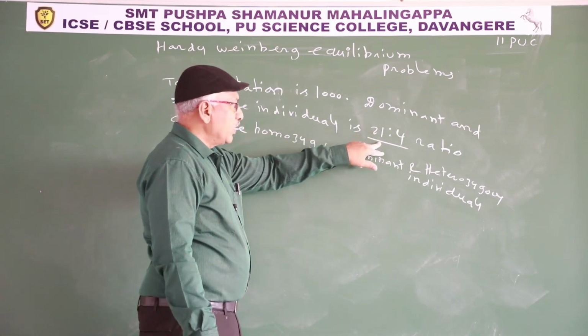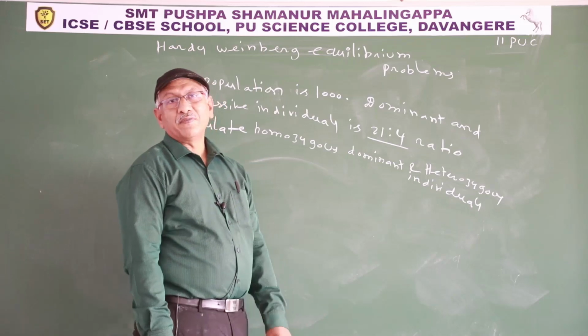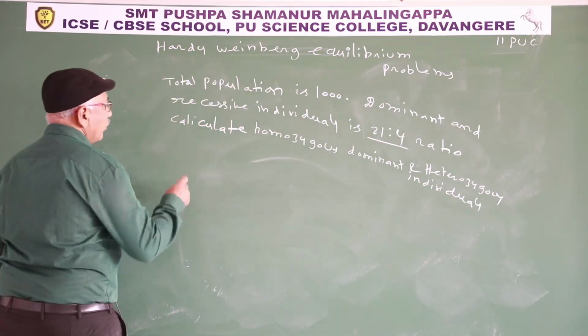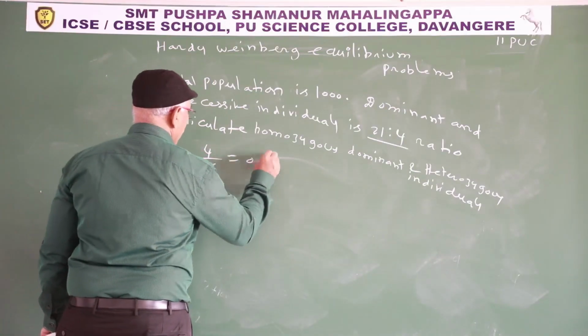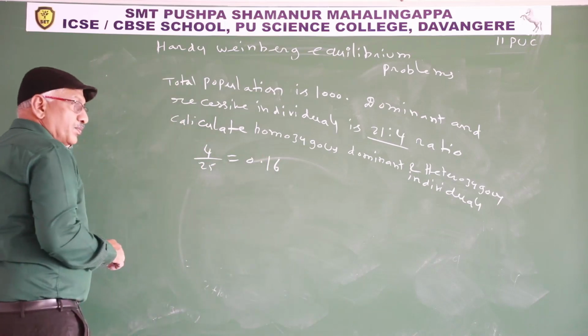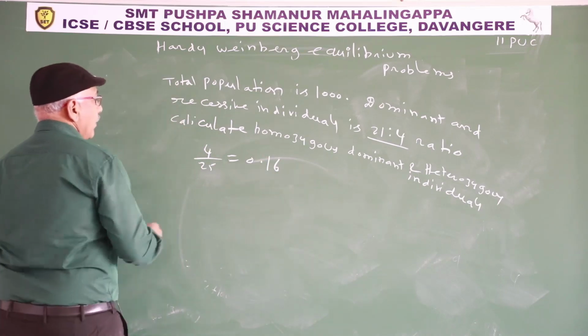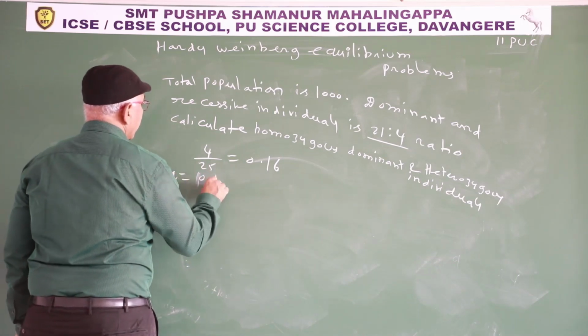Dominant individuals 21 and recessive individuals 4. Total 25. So 4 are recessive out of 25. 4 by 25, that is 0.16. So q square is 0.16.